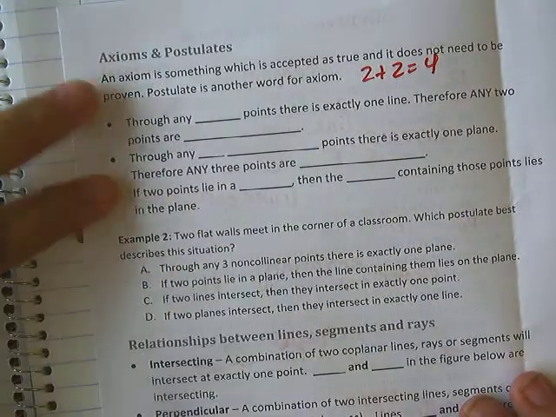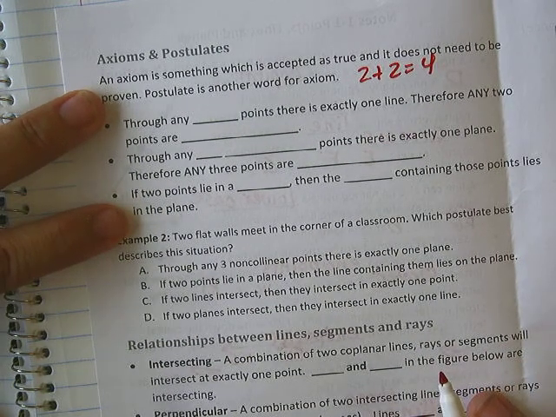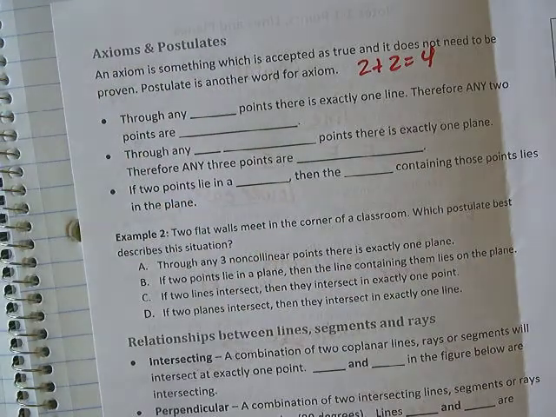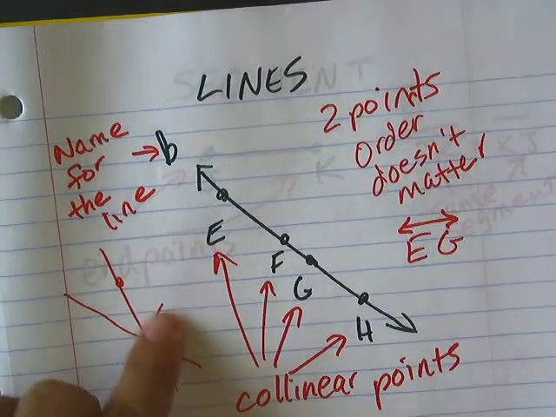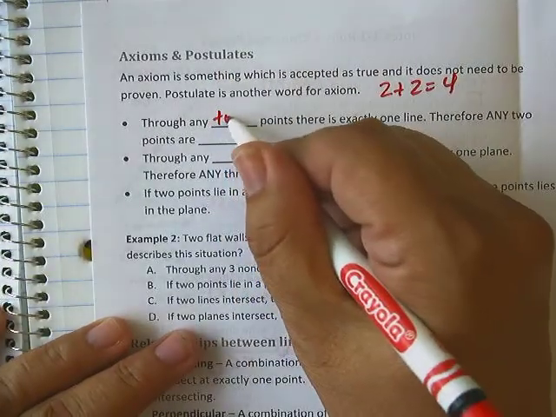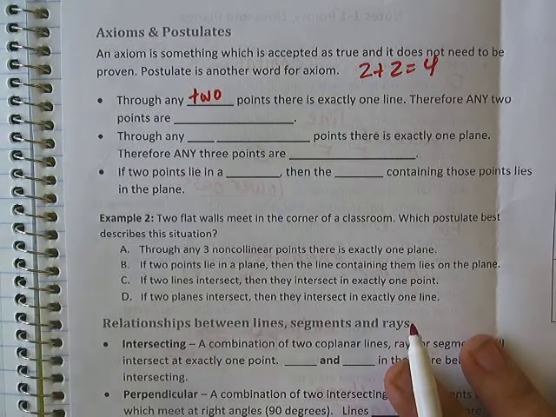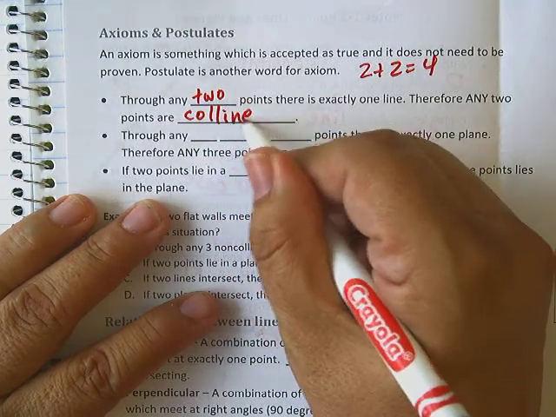There are 3 postulates that I take straight from your notes in the book. The first postulate says through any blank points there is exactly one line. Remember, when I drew 1 point, I could do lots of lines. When we went back to our other notes at the beginning about lines, we said 2 points make 1 line. So we had to draw a second point to get that in. So through any 2 points, there's exactly one line. That means that any 2 points, since they determine a line, they have to share a line. They are collinear. All right?